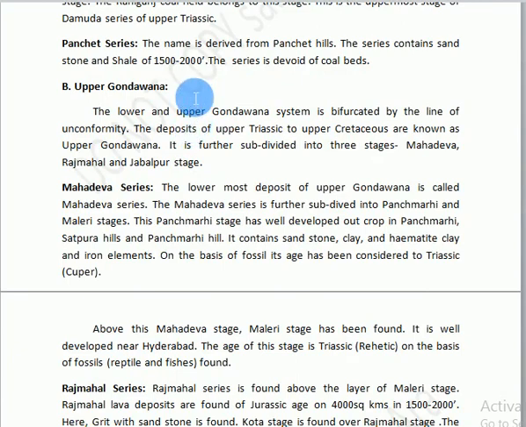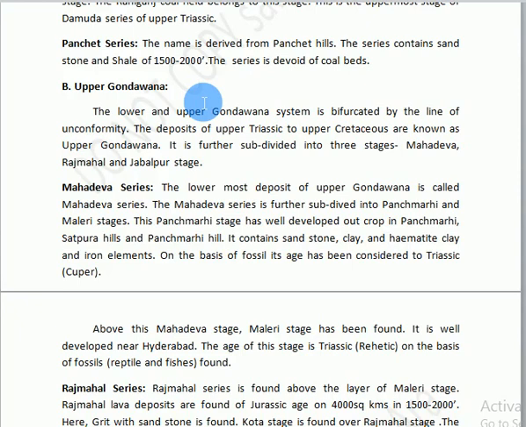Students, now we will learn about Upper Gondwana. The lower and upper Gondwana system is bifurcated by the line of unconformity. The deposits of Upper Triassic to Upper Cretaceous are known as Upper Gondwana system. It is further subdivided into three stages, that is Mahadeva, Rajmahal and Jabalpur stages.